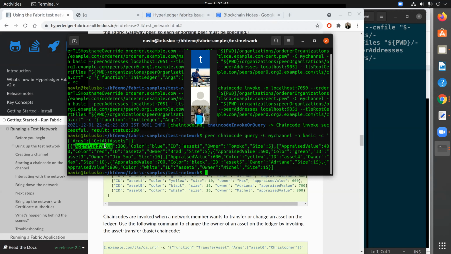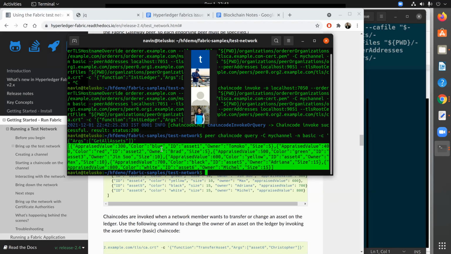So we can see we got the appraised value, which is 300. Ignore the value as of now. The important thing is the ID. So the ID is asset 1. The owner is Tomoko. I don't know what that means. And the size is 5. Then we got the second ID, which is asset 2. Owner is Brad and size is 5. Then we got the third ID as asset 3. Owner is Zinsu, and the list goes on. The last ID here is asset 6, and the owner is Michael.